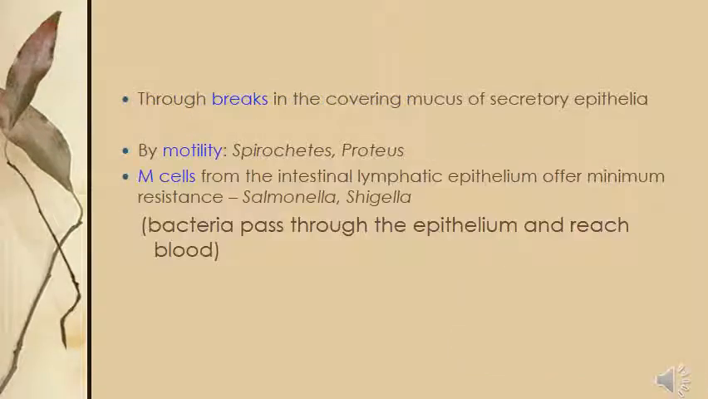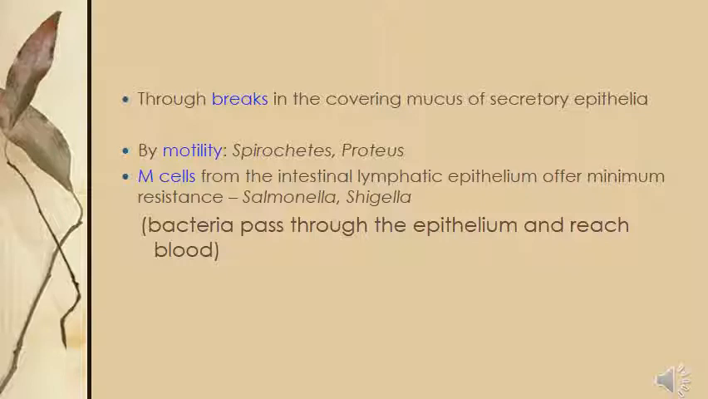There are sites in our body where mucus or cilia are present, just to get rid of bacteria before disease. Bacteria break the covering mucus of the secretory epithelium and enter the cell, and they do so by motility. Motility is another important virulence factor of bacteria. Bacteria can move from one side to another, like spirochetes and Proteus, which are highly motile. Escherichia coli is also very efficient in motility. So motility is another important cause of disease.